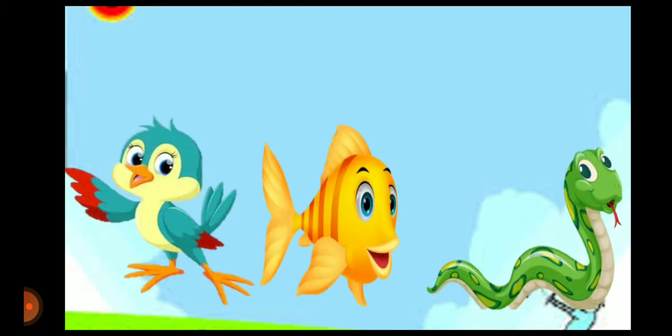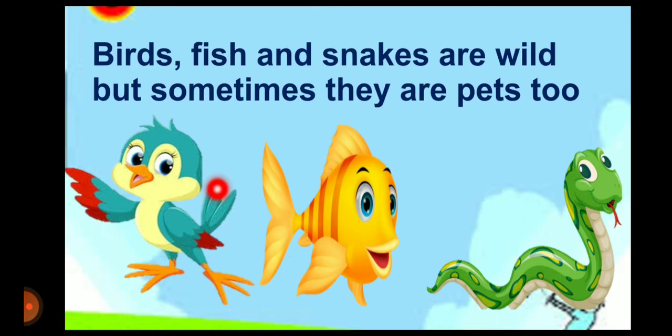Okay, and the third type, pet animals, like bird, fish, and snakes. They are wild, but sometimes they are pets. For example, two pet animals: bird, fish and snakes.